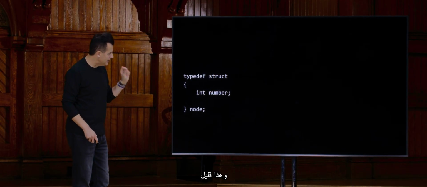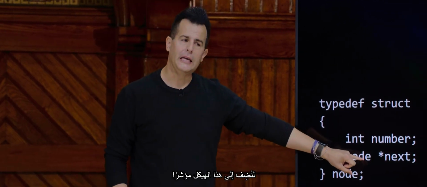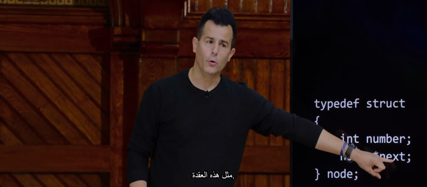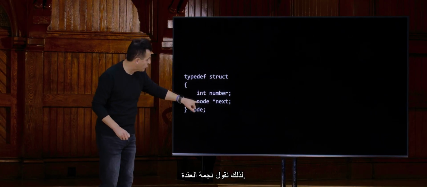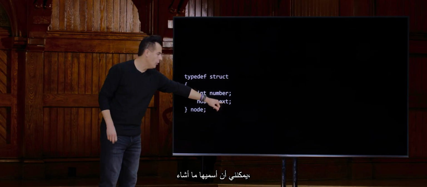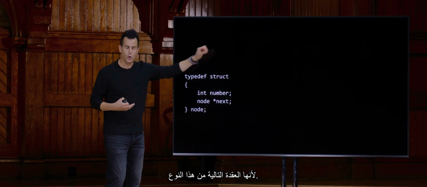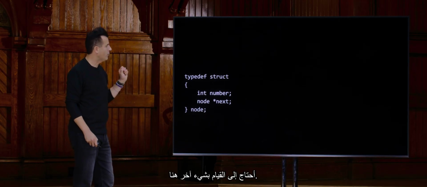And then, and this is a little bit new, let's include in this structure a pointer to the next such node. It's a pointer in the sense that it's an arrow. It's the address of the next node. So that's why we say node star. I could call it anything I want, but semantically calling it next makes perfect sense because it's the next such node. But this isn't quite right. For annoying technical reasons, I need to do one other thing here.